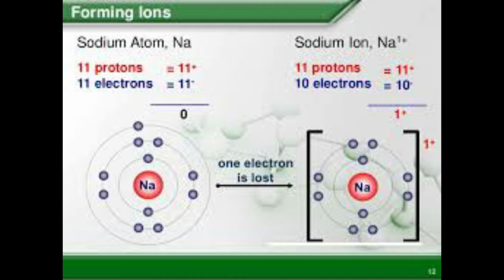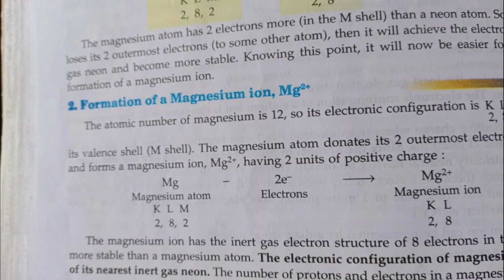Formation of magnesium ion. Magnesium has 12 electrons. It loses 2 electrons to attain the stable inert gas configuration of neon. 12 minus 2 is 10. So therefore it becomes 2+. However many electrons it loses, it becomes that many plus. Sodium loses 1 electron, so it became Na+. Magnesium loses 2 electrons, so it becomes Mg2+.